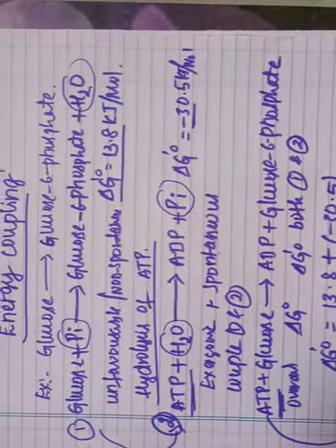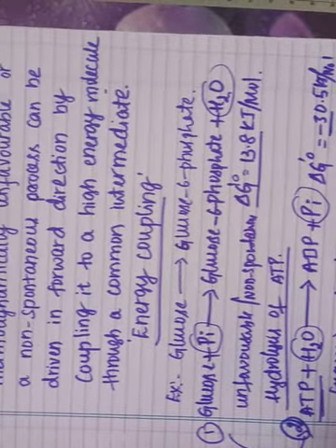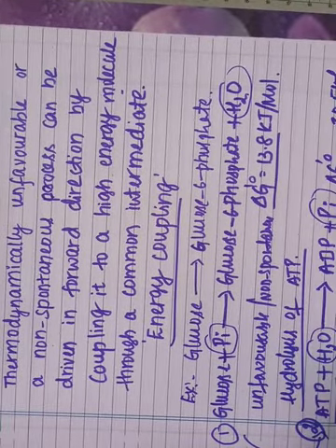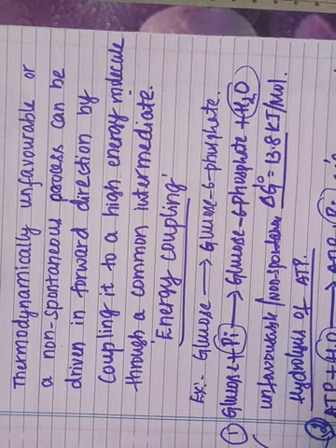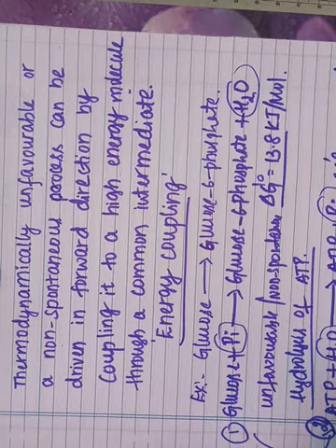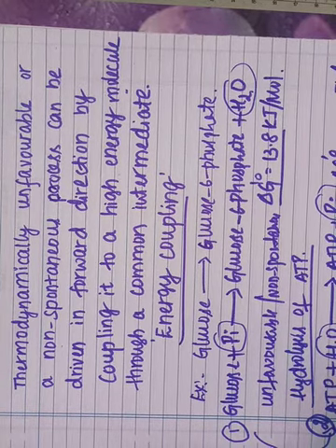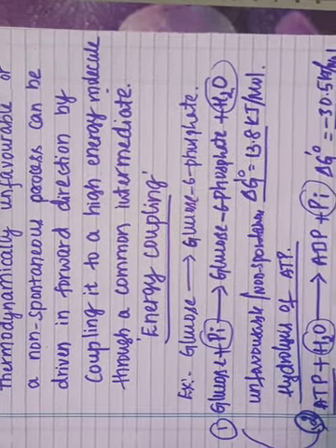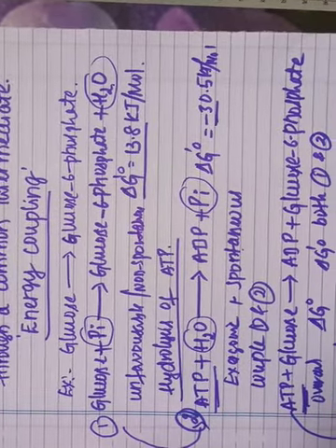So this concept is called energy coupling. A thermodynamically unfavorable or non-spontaneous process can be driven in the forward direction by coupling it with a high energy molecule through the common intermediates, which is called energy coupling.